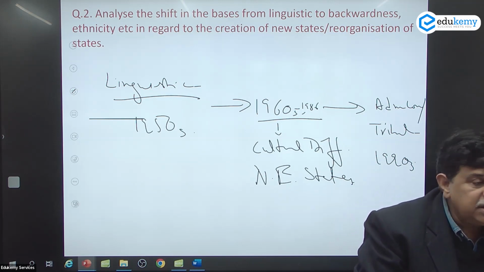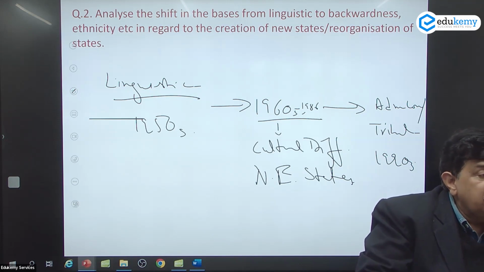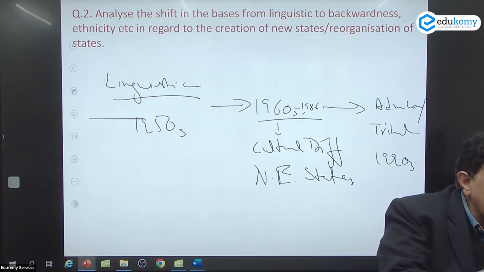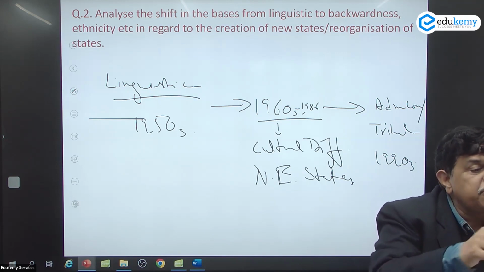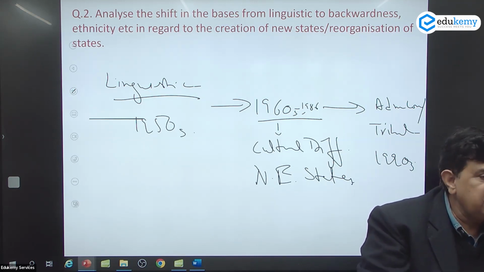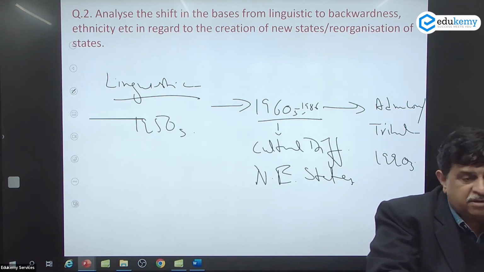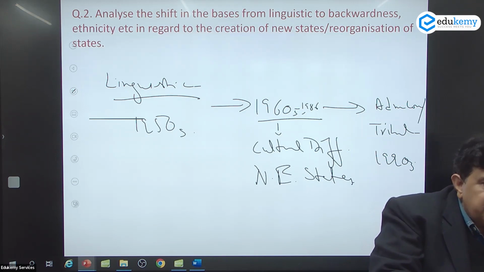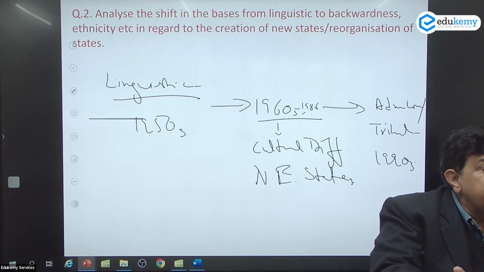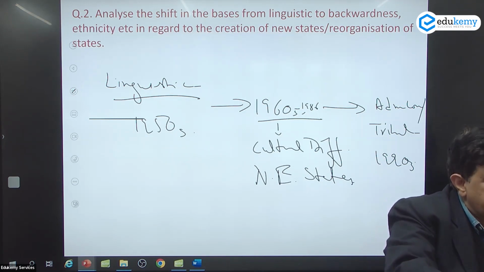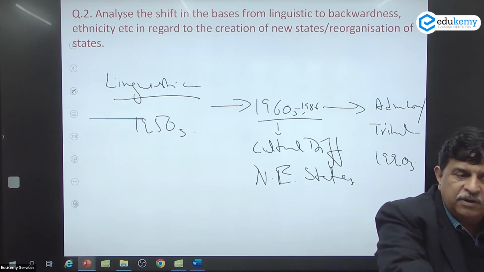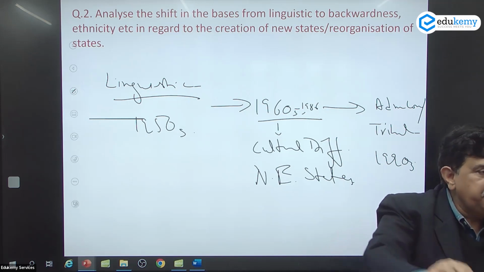That is what we have seen. In central India, we have seen administrative convenience, especially Uttarakhand. If I see, then tribal aspect, Jharkhand, something of it, and administrative convenience mix in Chhattisgarh. That is what we have seen. So this we will be pushing up.